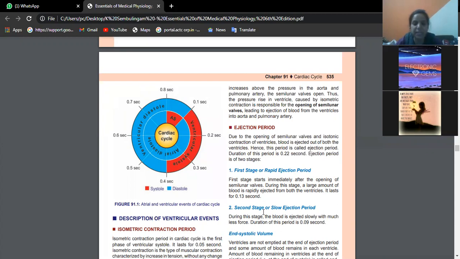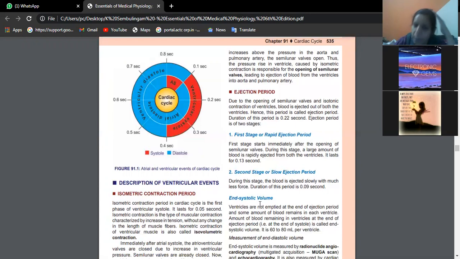Second stage: now also the blood is moving from the atria into the ventricles, and from the ventricles into the pulmonary trunk and aorta, but not with so much speed, because so much blood is not there. So during this stage, the blood is ejected slowly with less force. The duration of this period is 0.09 second. So that is the ejection period.